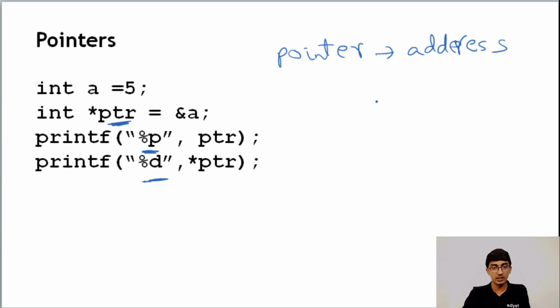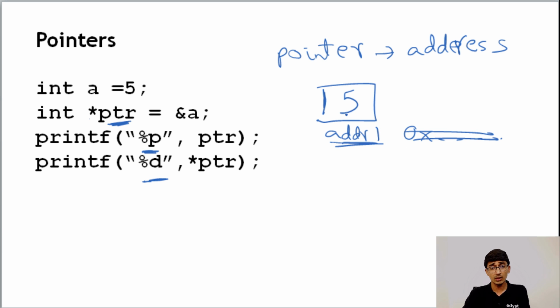So for example, here int a is equal to 5, right? Let's say there's a box which has 5, this is a, and it has some address. Let me just call this addr1. Although in the memory it's going to be some hex value, like 0x something, but let's just leave that for now. You have this address 1 where you are storing 5, right? Now when you do int *ptr is equal to &a, two things to understand here.